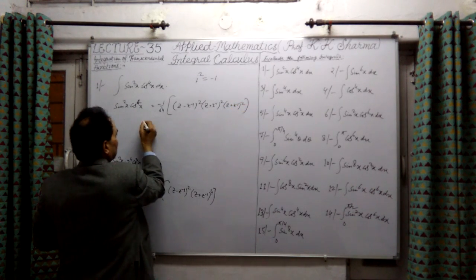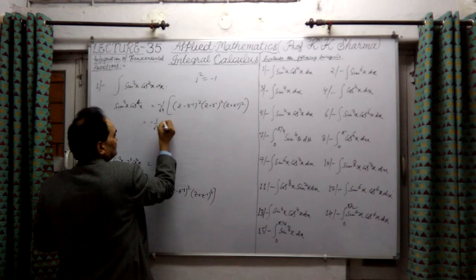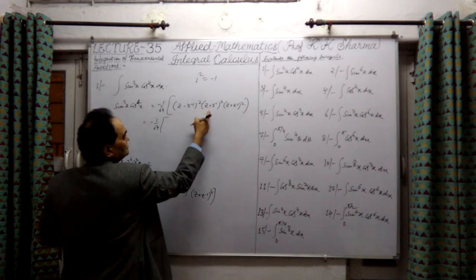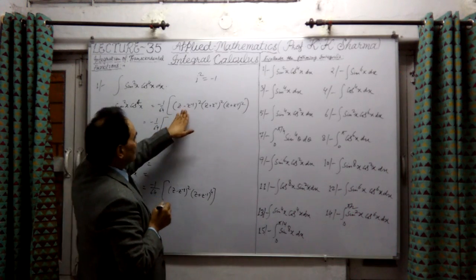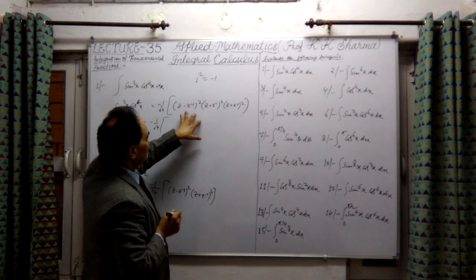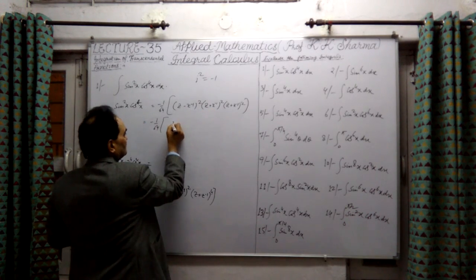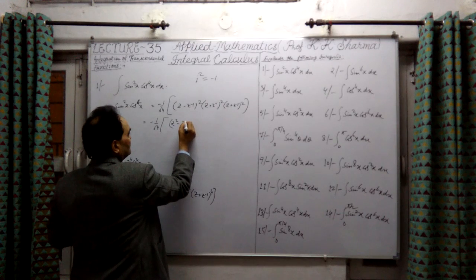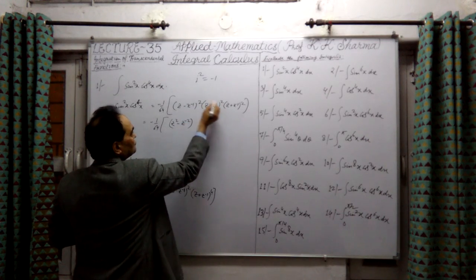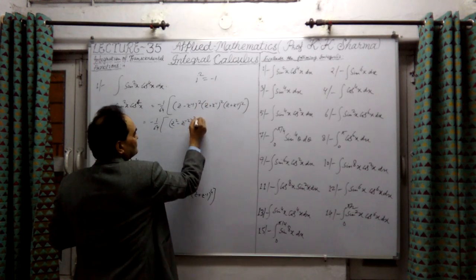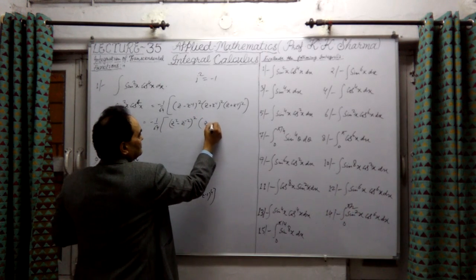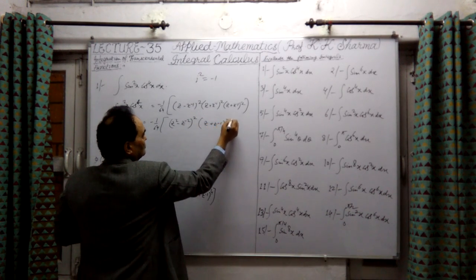If I write in this way, this will be minus 1 by 64. To these two, if I multiply, this is a plus b into a minus b, that is z square minus z to the power minus 2 whole square, because they have the same powers, into (z plus z⁻¹)².